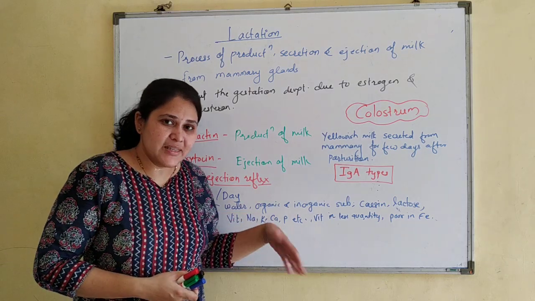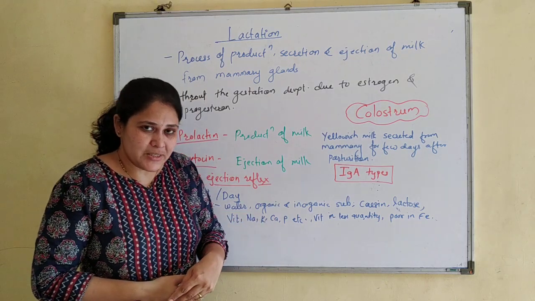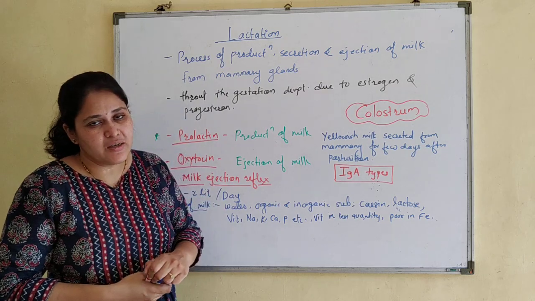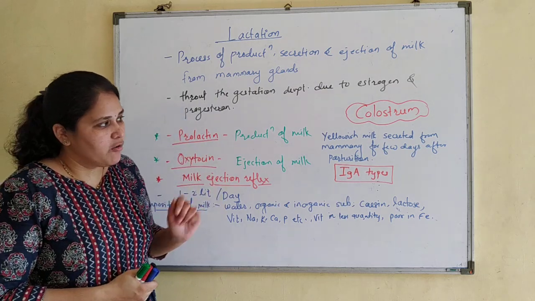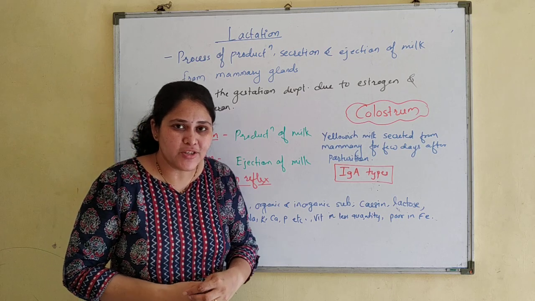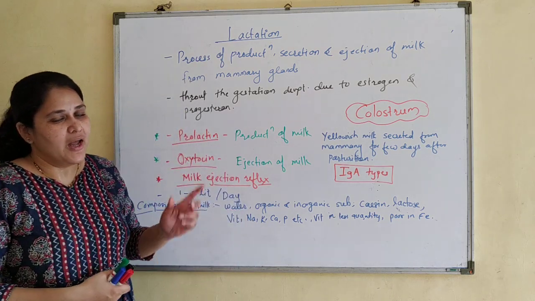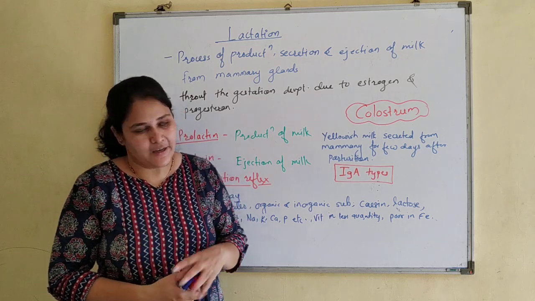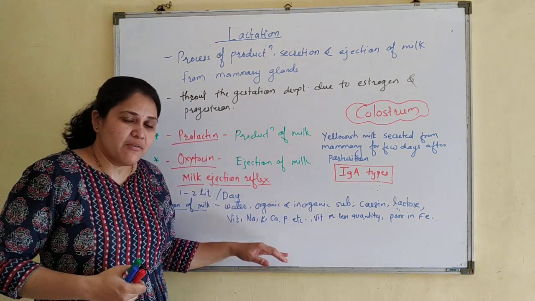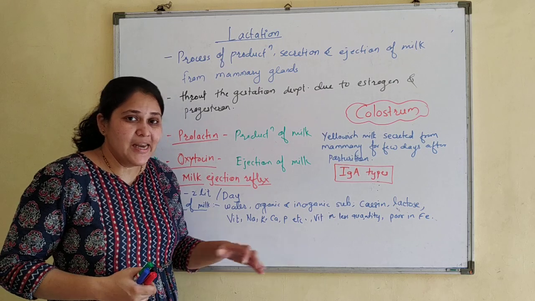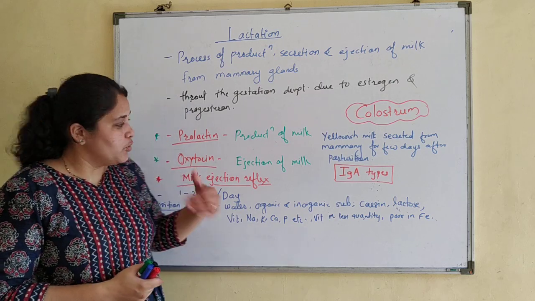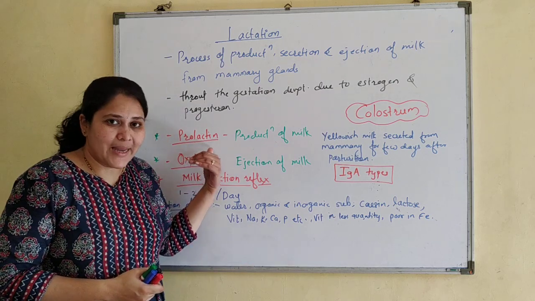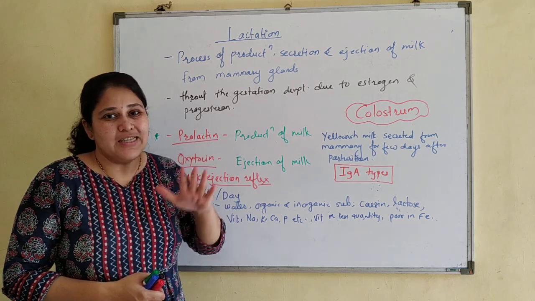That part we will see in the next lesson. That process is known as lactational amenorrhea. While discussing disorders of the menstrual cycle, I told you amenorrhea means absence of menstrual cycle. So for 6 months after parturition, as long as the mother is lactating, due to the increased level of prolactin, the menstrual cycle is suppressed.